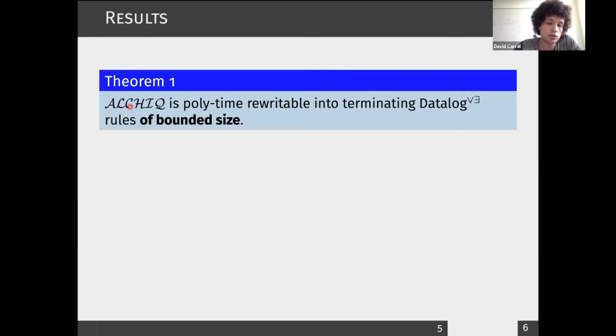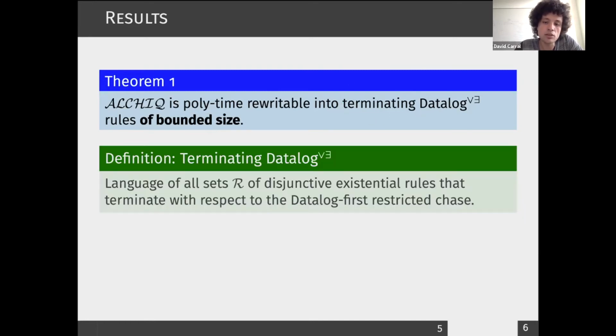So we propose a rewriting from Al-Sheikh into the set of all disjunctive existential rules that works in polynomial time and produces rules of bounded size, and also rule sets that are terminating. So what do we mean by this? Terminating Datalog union existential is the language of all rule sets of disjunctive existential rules that terminate with respect to the Datalog-first restricted chase.